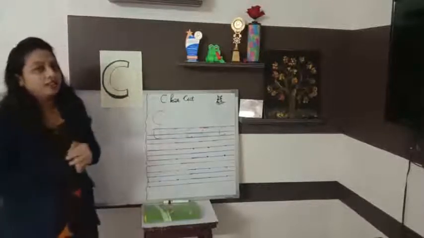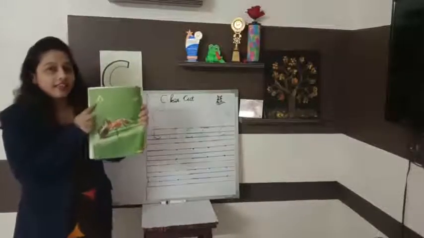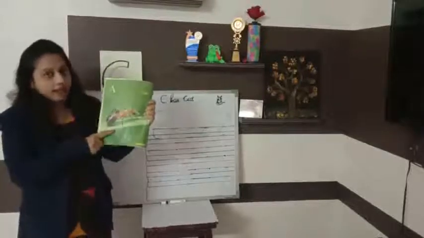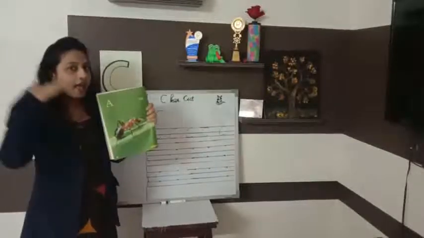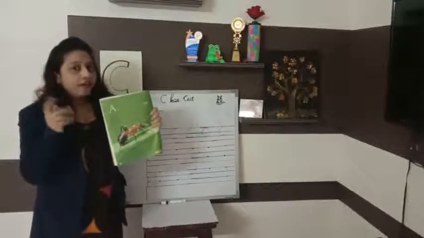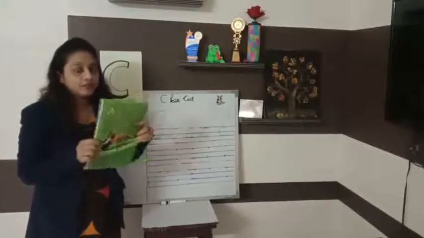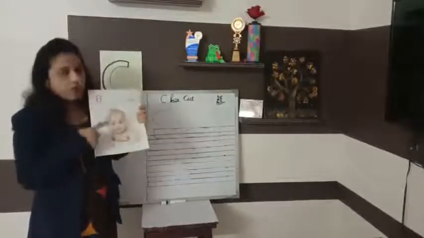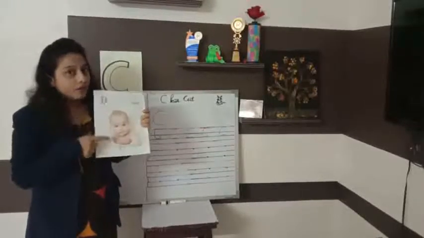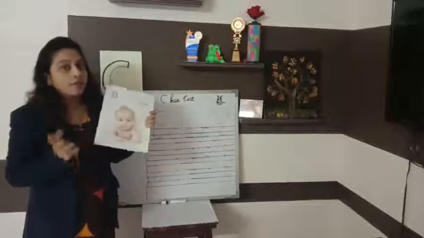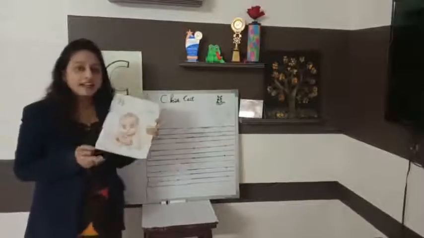Very good. Now we had already learned which letter is this? A for ant, A for aeroplane, A for apple. We had learned, na? The teacher taught you, na? And B for baby, B for boy, B for box, B for banana.